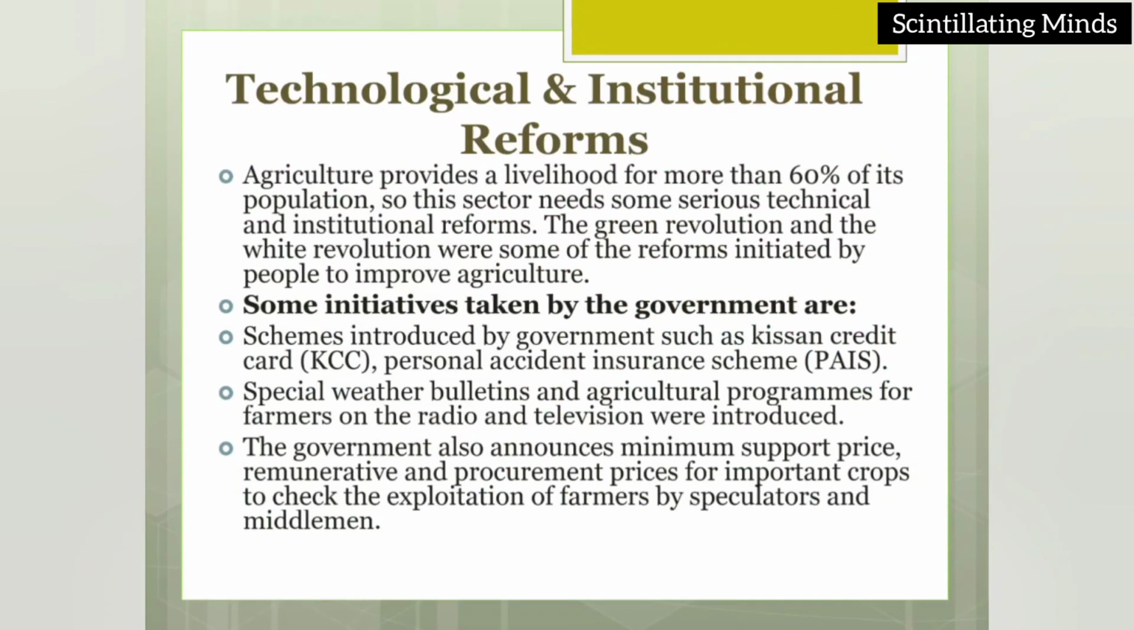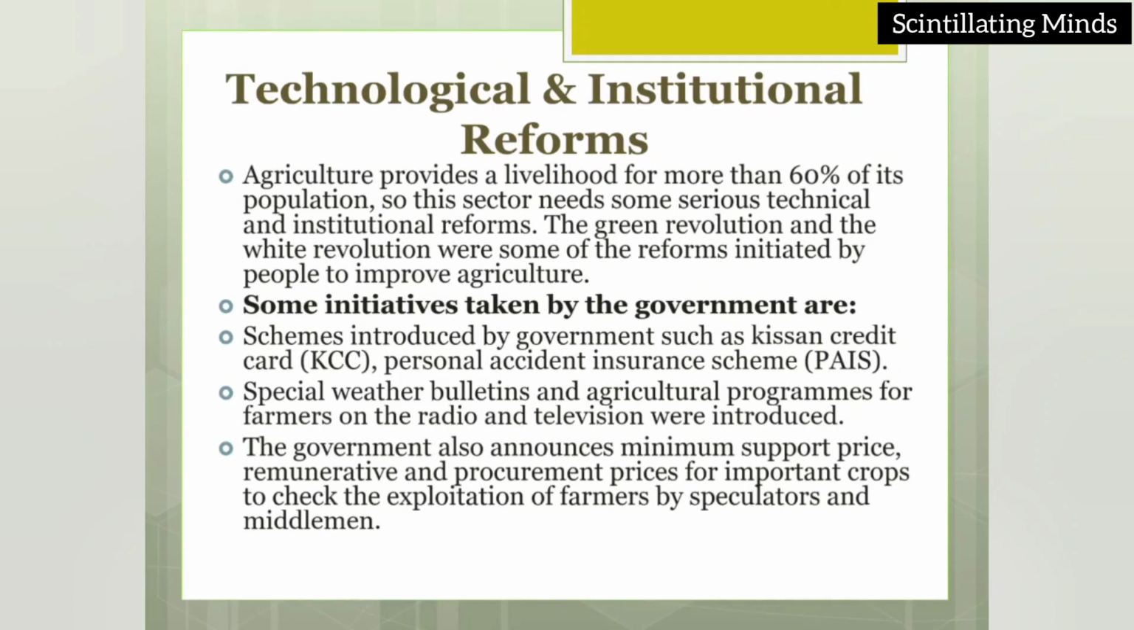Technological and institutional reforms. Agriculture provides a livelihood for more than 60% of its population. So this sector needs some serious technical and institutional reforms. So we have to see what are the reforms which have been introduced for the betterment and improvement of agriculture. The Green Revolution and the White Revolution were the initiatives that have been taken to improve agriculture. Some initiatives taken by the government are schemes such as Kisan Credit Card, KCC, Personal Accident Insurance Scheme, PAIS, special weather bulletins and agriculture programs for farmers on the radio and television were introduced to make them